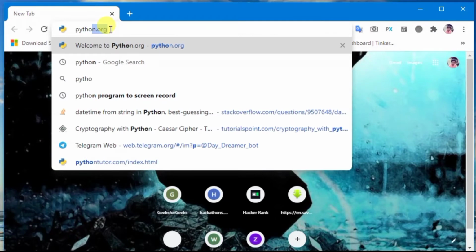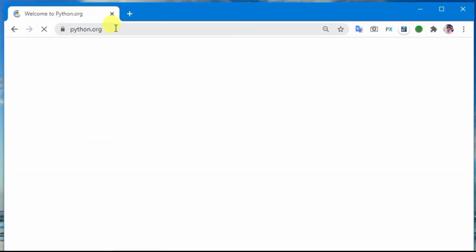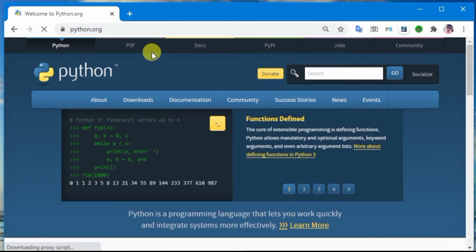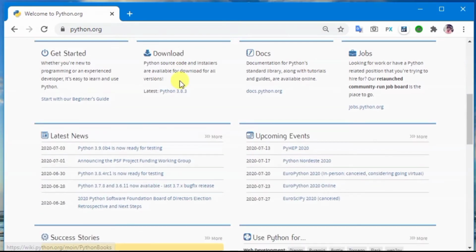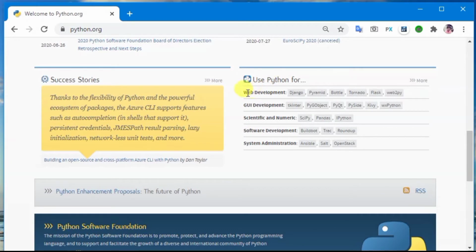Open your browser and go to the site python.org. This is the official site of Python where you can download Python, get knowledge about Python, and get news and updates of Python. You can see here the uses of Python. Python is used on different platforms.